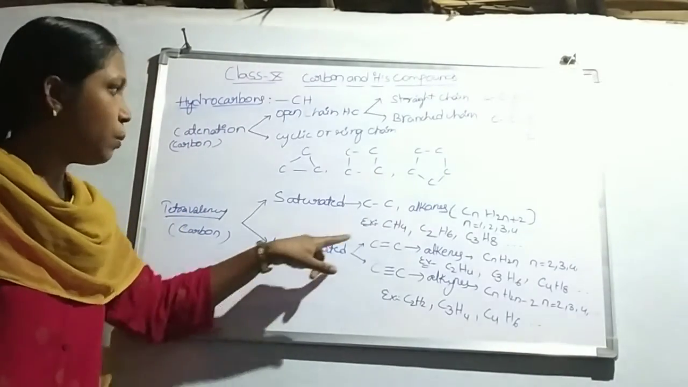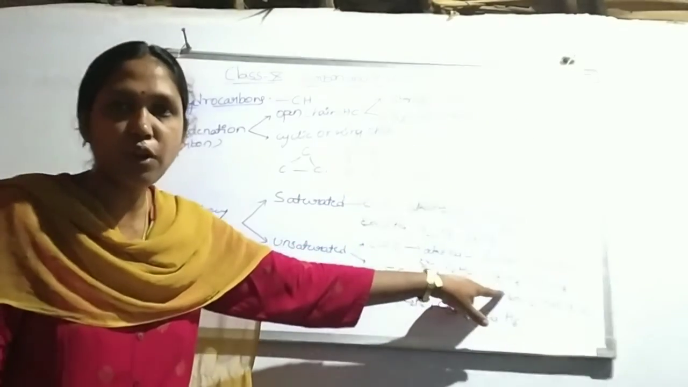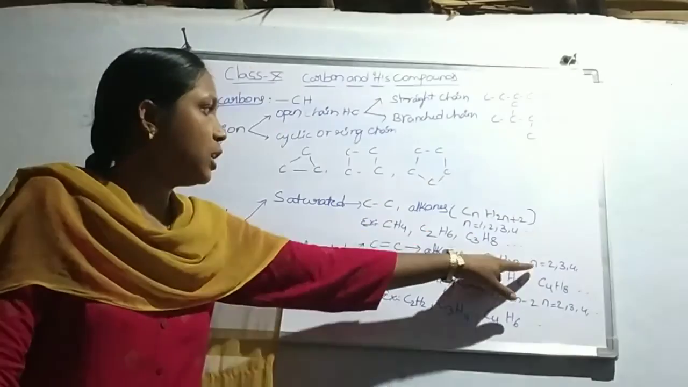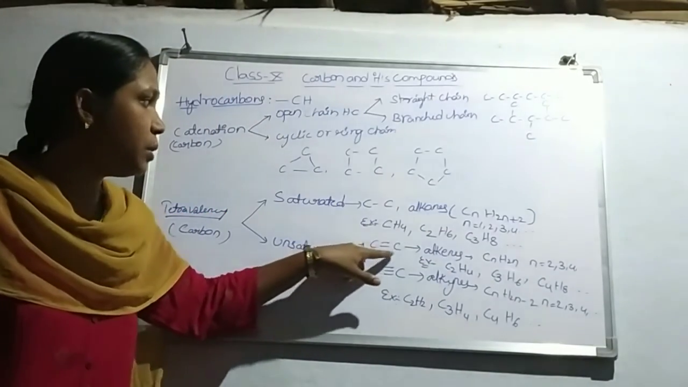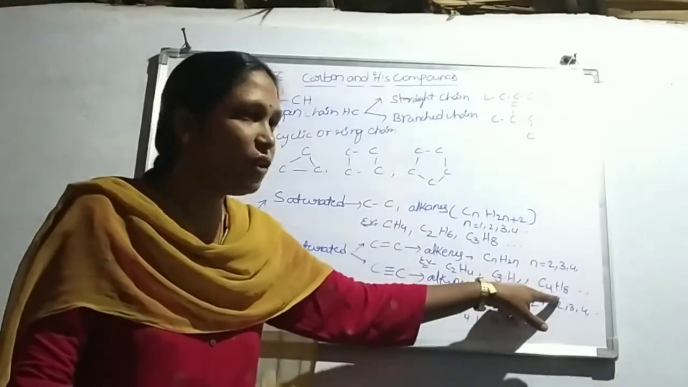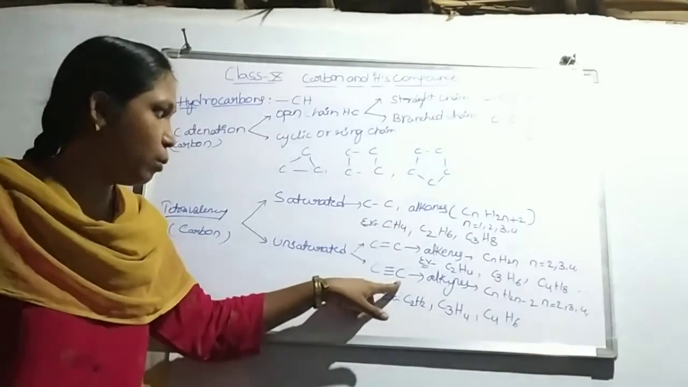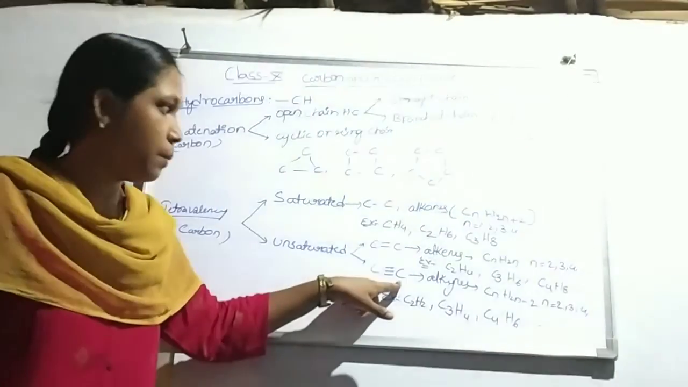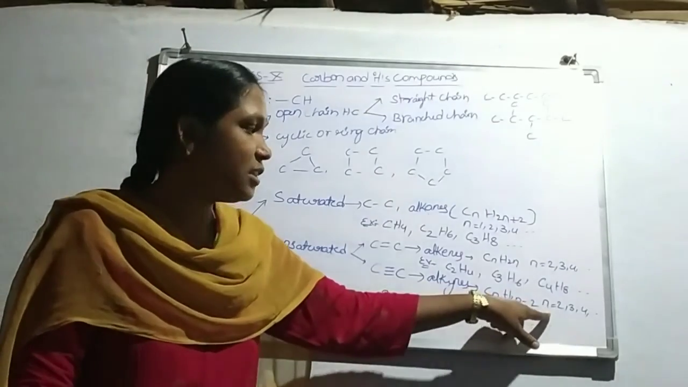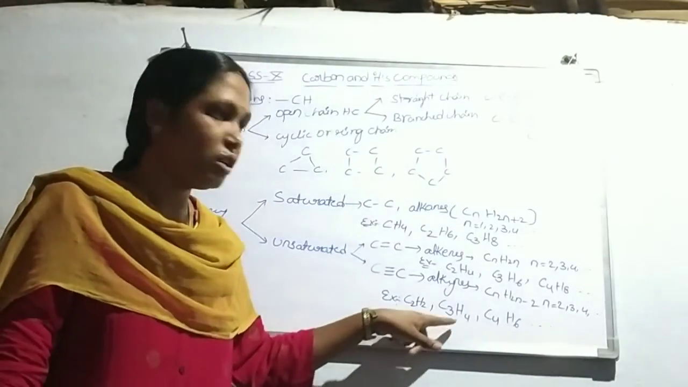Unsaturated molecules: if a molecule has at least one double bond, it is known as an alkene. The general formula is CnH2n, where n starts from 2, 3, 4. Here 2 means the double bond is formed between a minimum of 2 carbon atoms. Examples: C2H4, C3H6, C4H8. Alkynes contain a carbon-carbon triple bond. The general formula is CnH2n minus 2, where n is 2, 3, 4 and so on. Examples: C2H2, C3H4, C4H6.